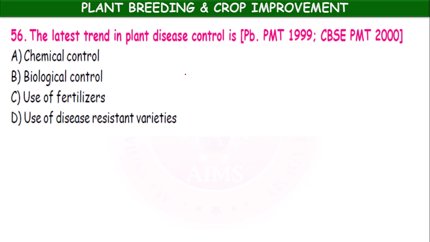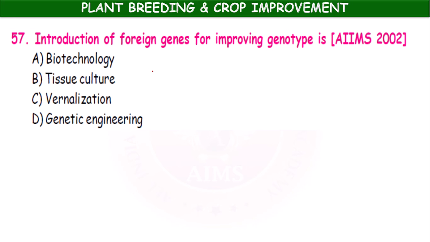The latest trend in plant disease control is chemical control, biological control, use of fertilizers, use of disease resistant varieties. Using disease resistant varieties is the best method of controlling plant disease. Introduction of foreign genes for improving genotype is biotechnology, tissue culture, vernalization, genetic engineering. Genetic engineering.